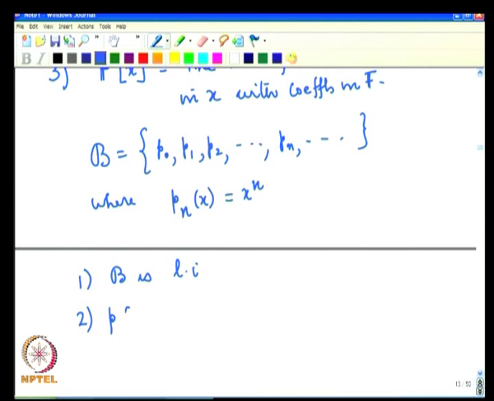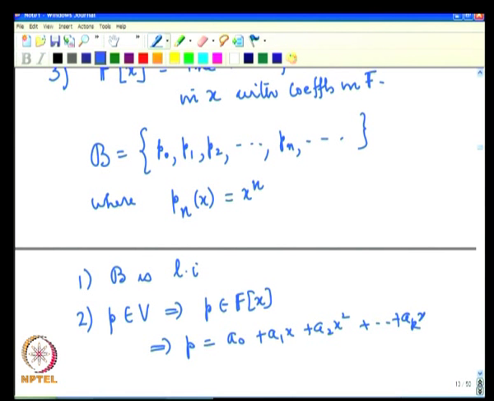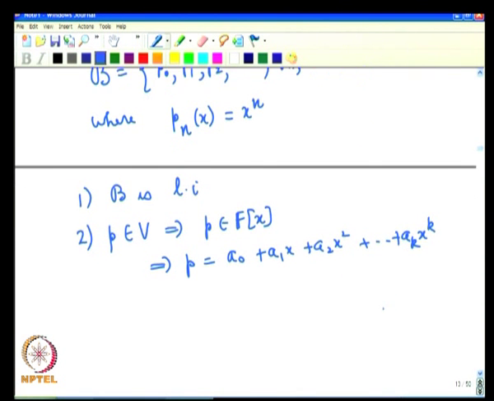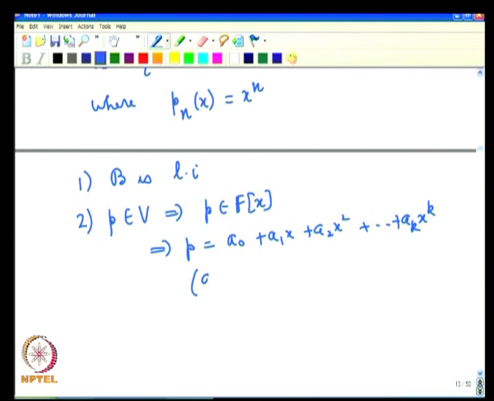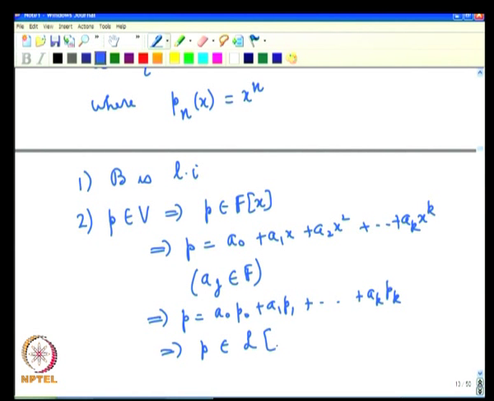and every polynomial is obviously a linear combination of a finite number of B vectors. That is, if P belongs to V, that means P belongs to the polynomial space. Therefore, P must be of the form a0 plus a1 x plus a2 x squared plus ak x to the power of k, say the degree is k, where the a's are all in F. This immediately says that P is a0 P0 plus a1 P1 plus etcetera ak Pk, which means P belongs to LB.